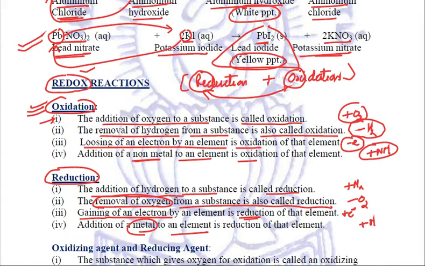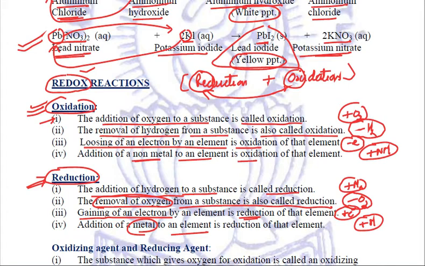But if hydrogen is added or oxygen is removed, then we say that the reduction of that element is taking place. Similarly, if the element is gaining electrons or there is an addition of metals to that element, then also we say that reduction is taking place.